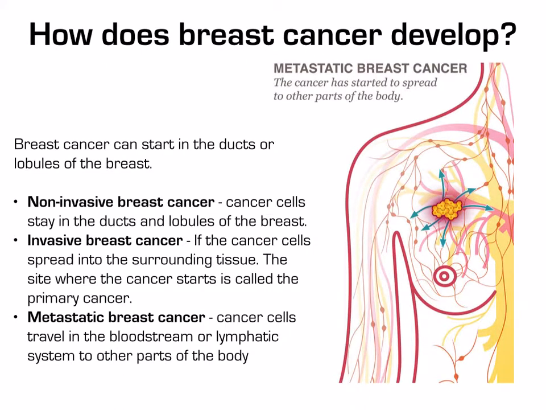How does breast cancer develop? Breast cancer can start in the ducts or the lobules of the breast. Initially, it may be a non-invasive breast cancer, where the cancer cells stay in the ducts and lobules of the breast and may present as a small lump. An invasive breast cancer, on the other hand, is where cancer cells spread into the surrounding tissue, and the site where the cancer started is known as the primary cancer. A metastatic breast cancer is where the cancer cells travel into the bloodstream or lymphatic system to other parts of the body.